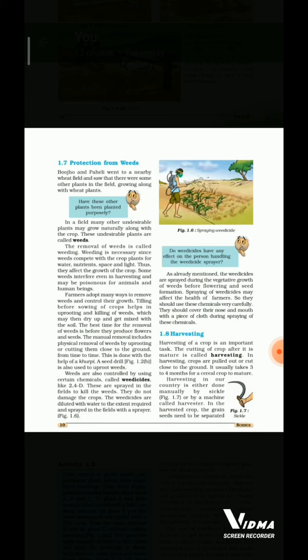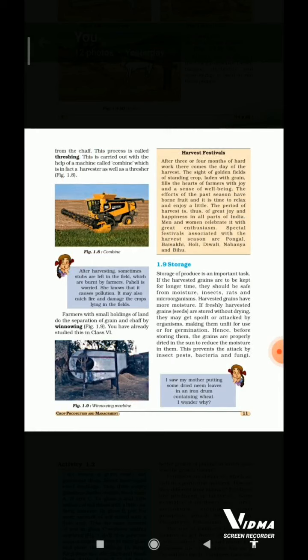In the harvested crop, the grain seeds need to be separated from the chaff. This process is called threshing. This is carried out with the help of a machine called combine, which is in fact a harvester as well as a thresher. Figure 1.8.